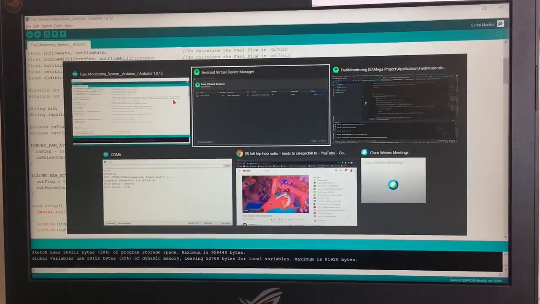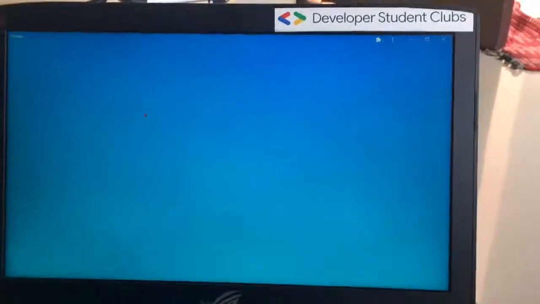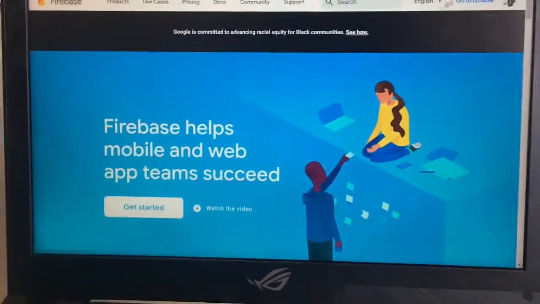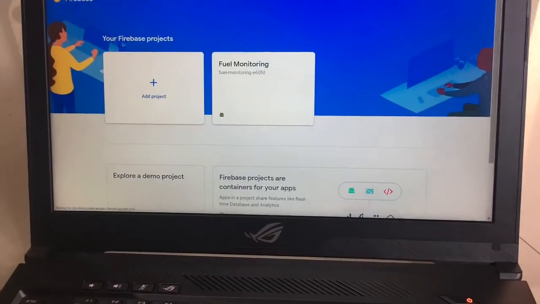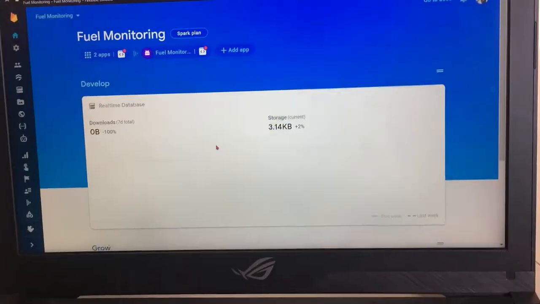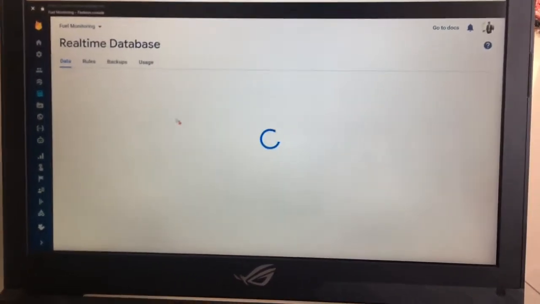Also for the backend we have implemented Firebase, which is a very effective service provided by Google and free of cost for projects like these. What it does is it prepares a backend JSON-supported database, which will help us to store the data and retrieve it in real time over the internet.